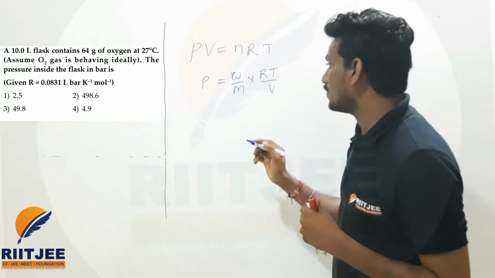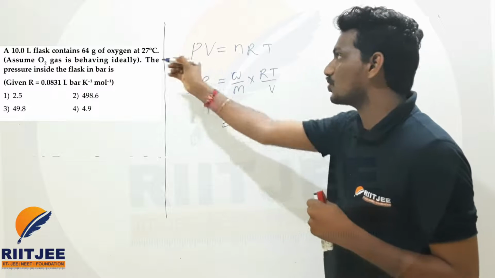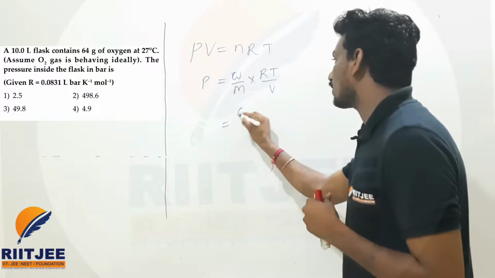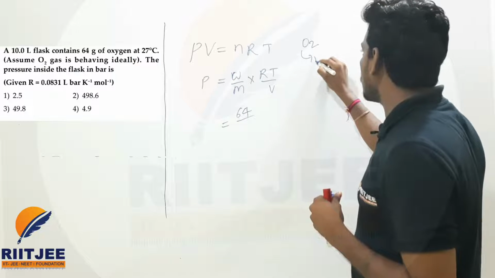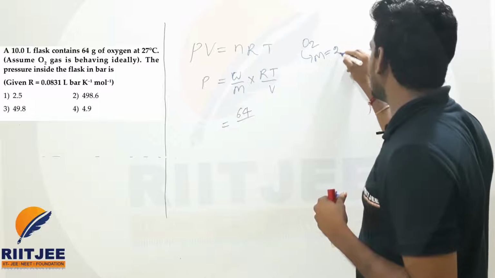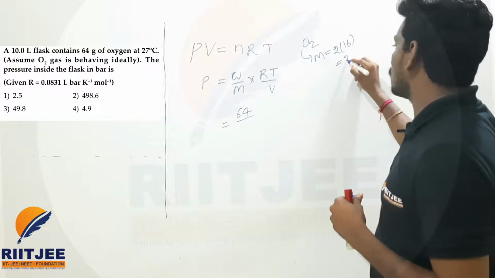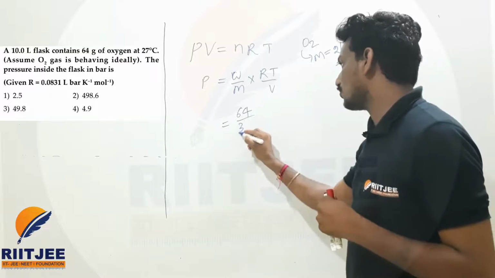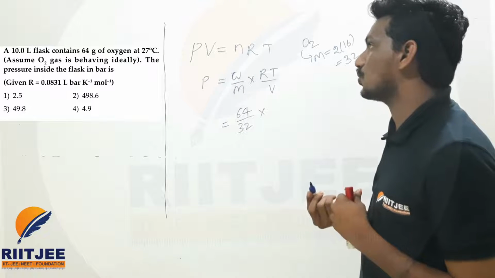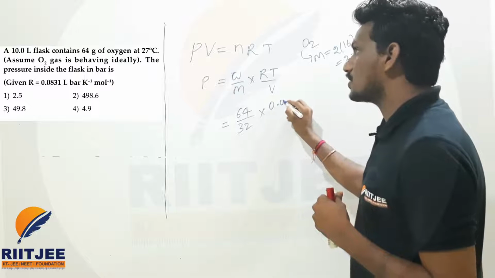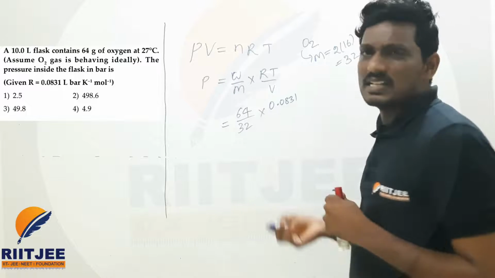Let us substitute the values. How much weight is given? In the question he gave 64 grams of oxygen. Oxygen means O2, molar mass is equal to 2 into 16, which is 32, beta. So 64 by 32 into R. R, how much did they give here? 0.0831.